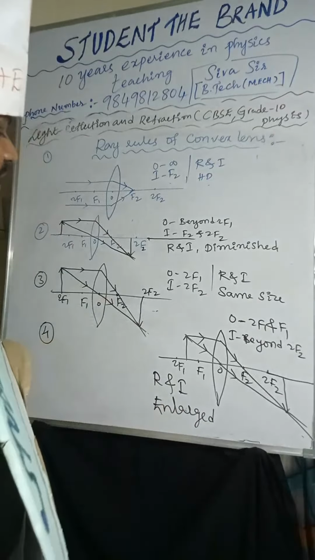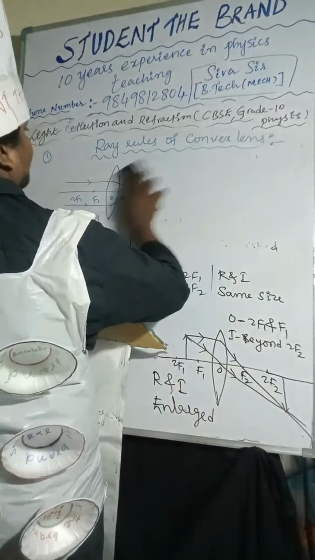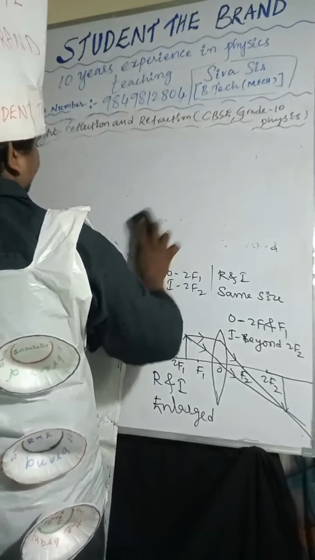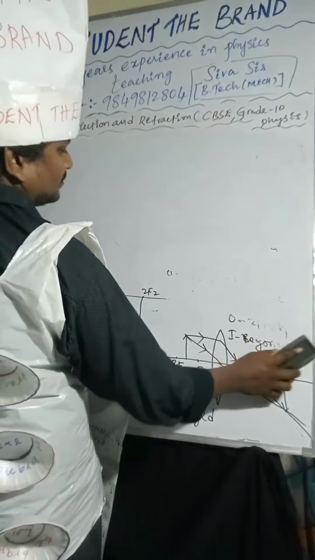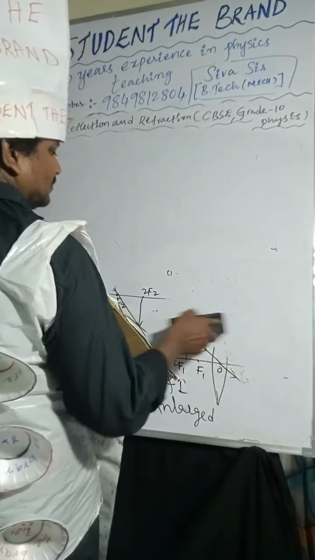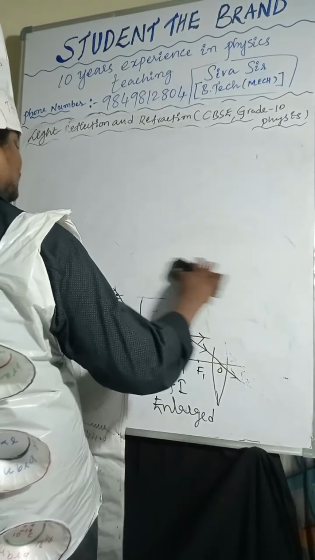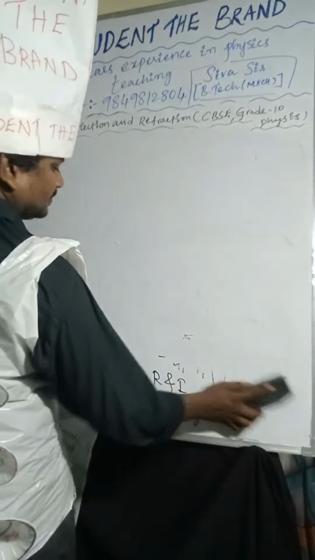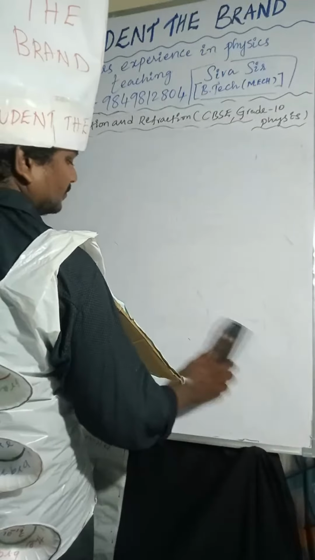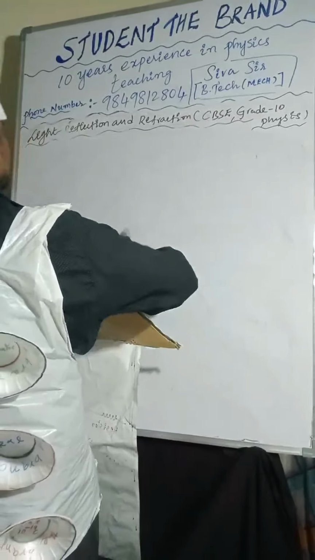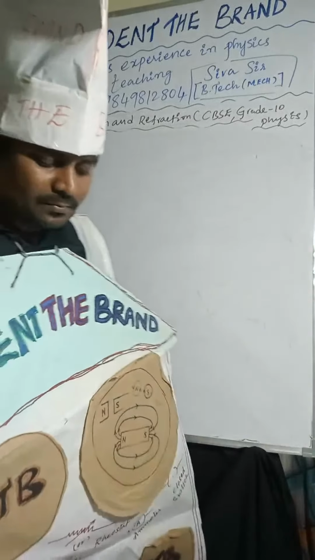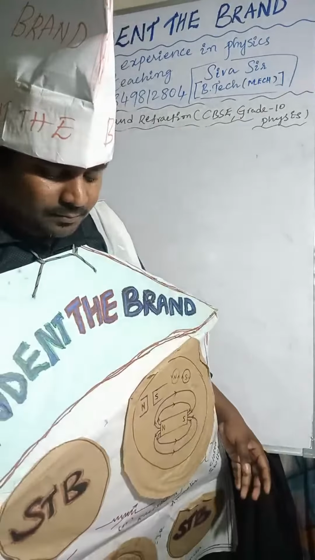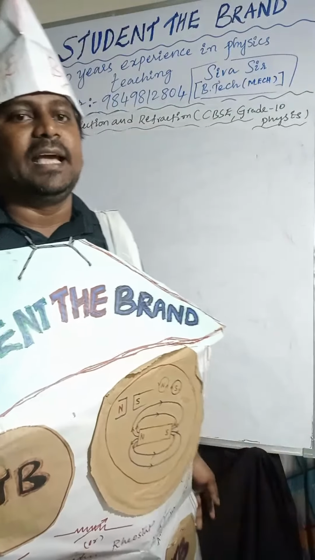Now we are going to the next one. The object is placed at F1.